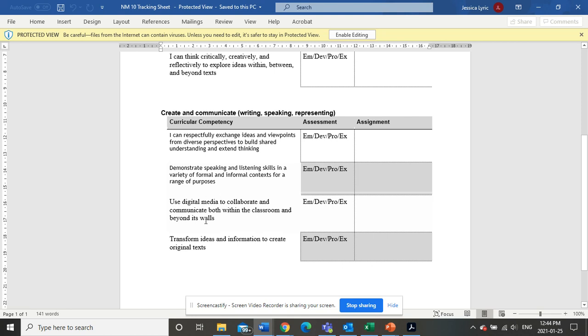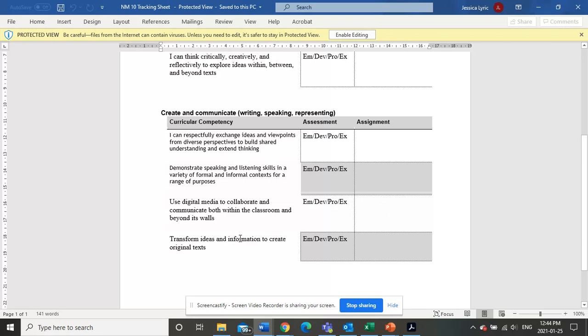Okay, next, use digital media to collaborate and communicate both within the classroom and beyond its walls. So, when we talk about digital media, we're talking about probably the podcast or film studies, things like that. Okay, technology based media. Okay, so which assignment do you think meets that competency, and how well did you do with that competency on that assignment?